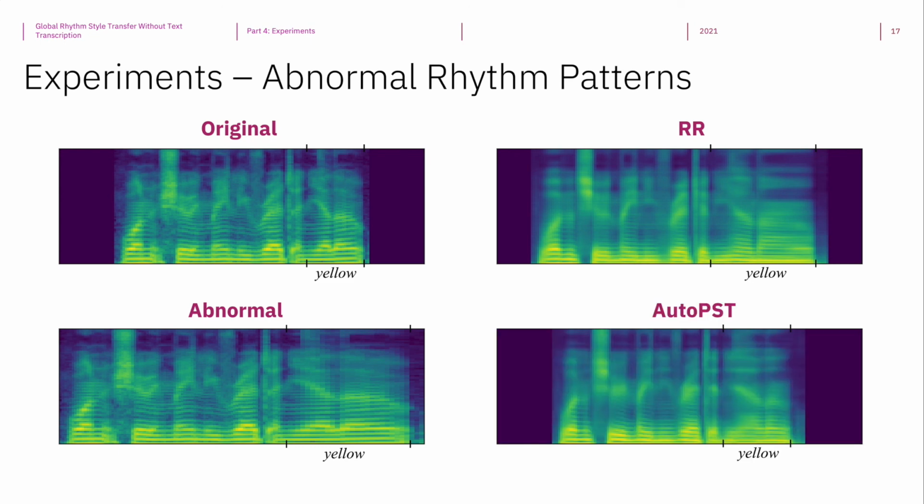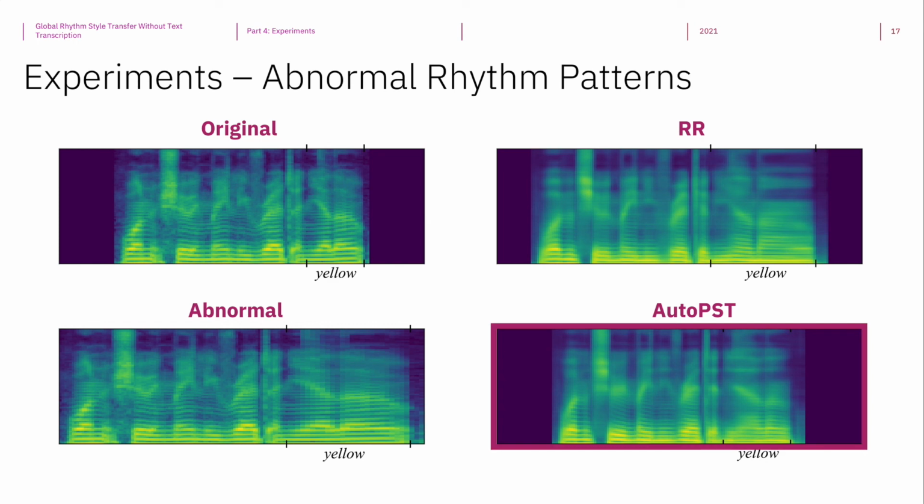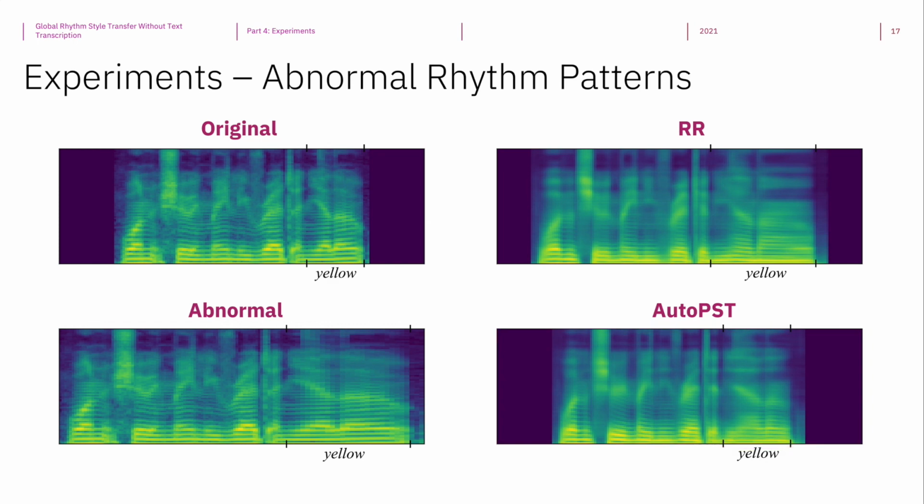Here is the AutoPST result. One showing mainly red and yellow. The abnormality is greatly alleviated, which verifies that AutoPST can disentangle rhythm information beyond just the overall speech rate.